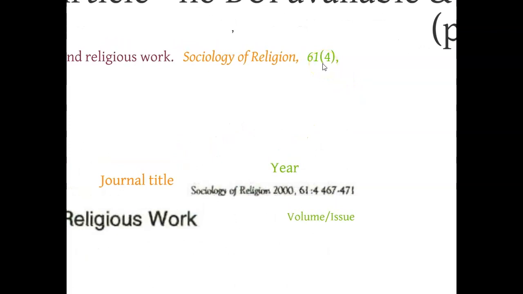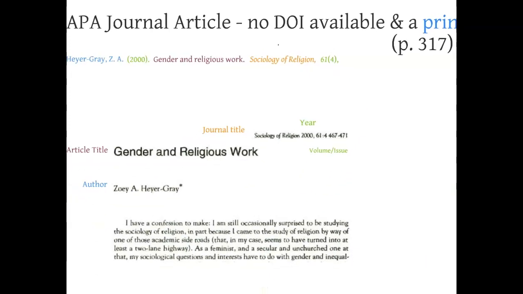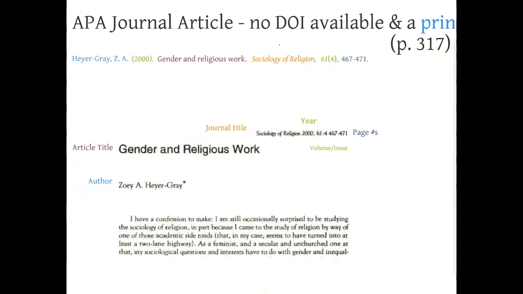What you'll notice about the issue is there's no space between the volume and the issue, and that the volume is italicized and the issue is not. We're going to follow that with a comma and then include the page numbers. And so for a journal article without a DOI, this is the end of your citation. This is a drastic change from the 6th edition. But again, if you have an article without a DOI and you found it through a library database, this is all you need to do.